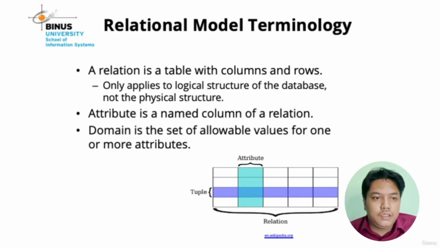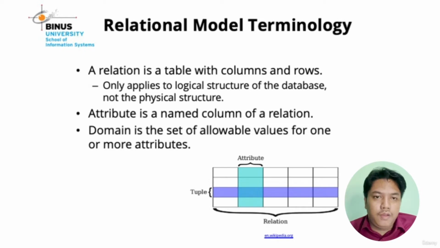In slide 5, you can see the relational model terminology. The first statement says that a relation is a table with columns and rows.